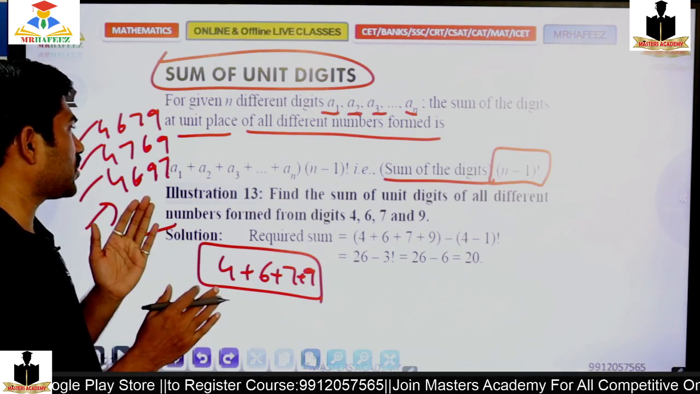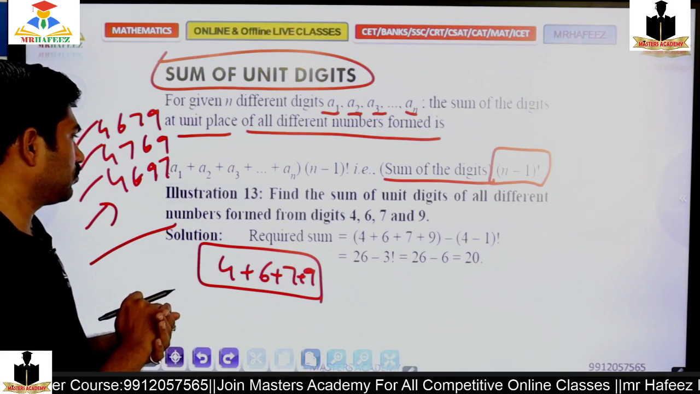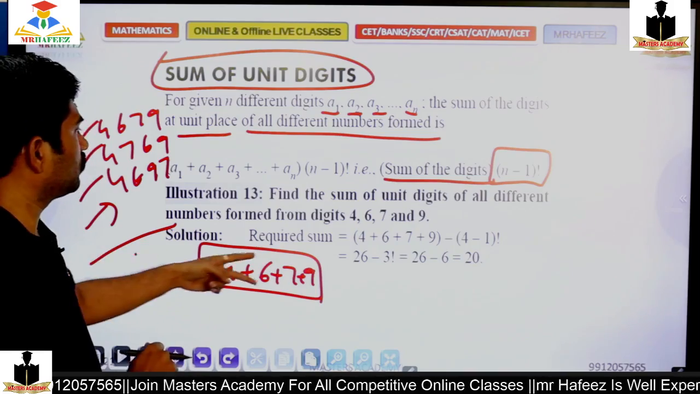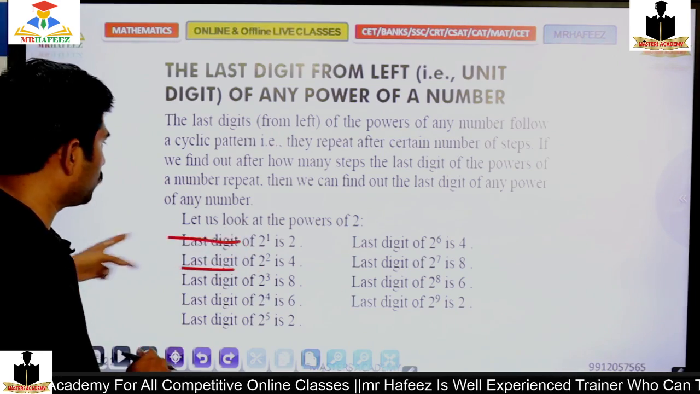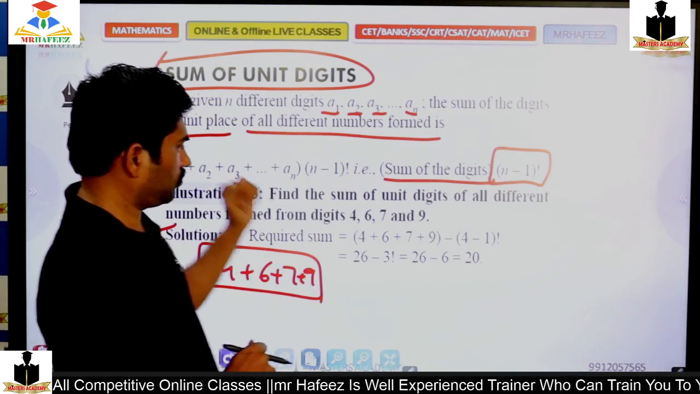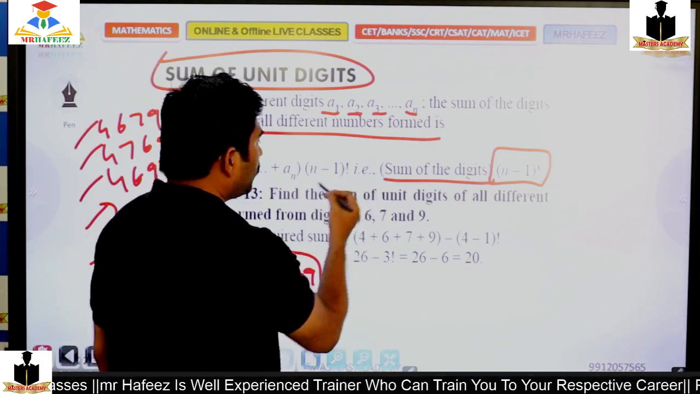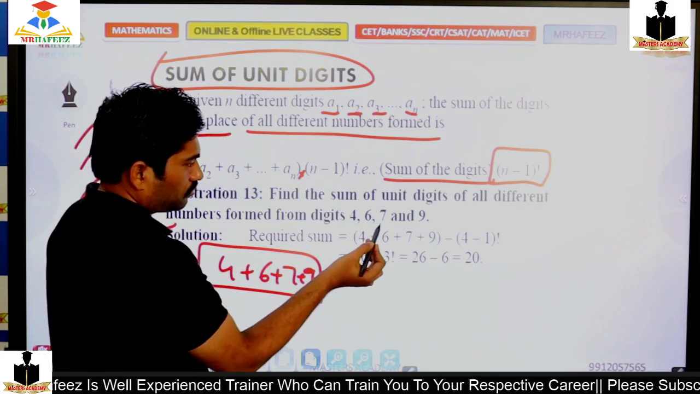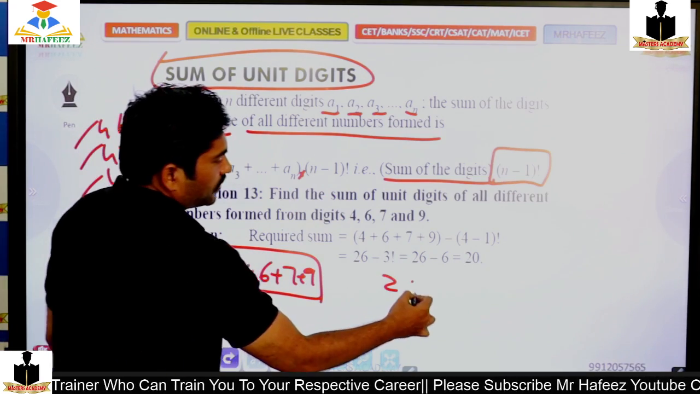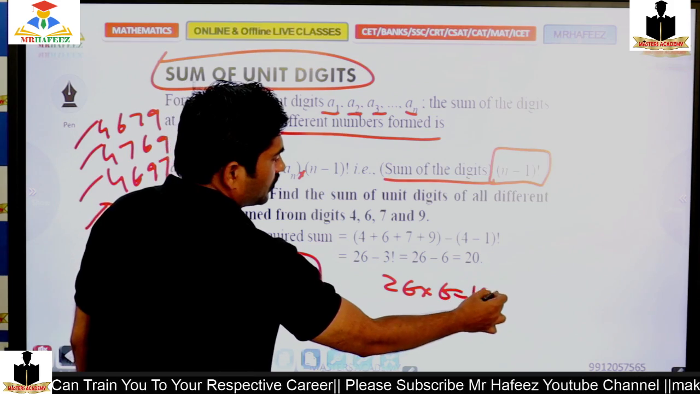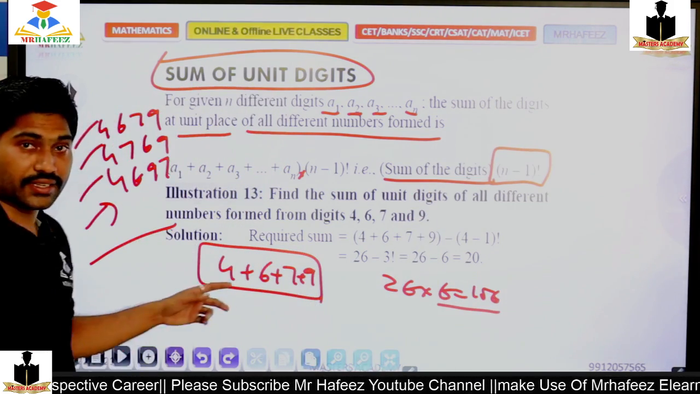Why should I subtract n minus 1 factorial? Is there any other example? I feel this is multiplication. I'll check it and let you know. So if it is 26 into 6, it's 156.